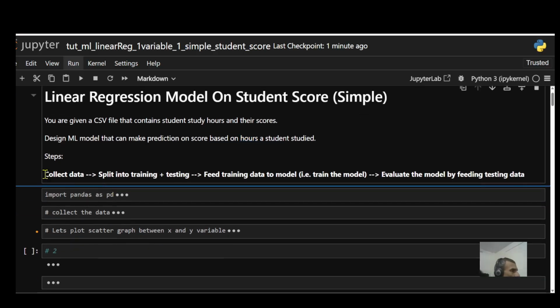So the steps I'll be following are: collecting the data, then I'm going to split my data into training and testing, and I'm going to feed the training data to the model. And this is going to train the model. After that, I'm going to evaluate the model on the test data set.